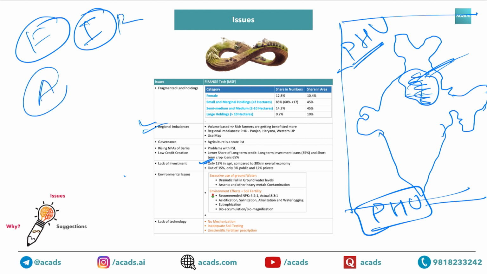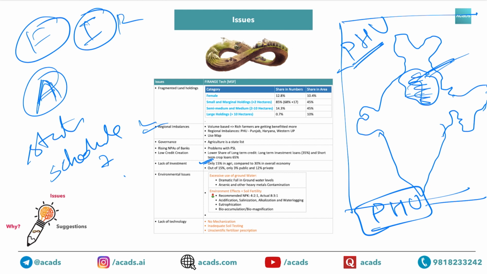Then A is about agriculture. Agriculture itself. So agriculture comes under state list in schedule 7. So this creates a friction between central government and state government. This is also something that you can mention in most of the subtopics of agriculture.